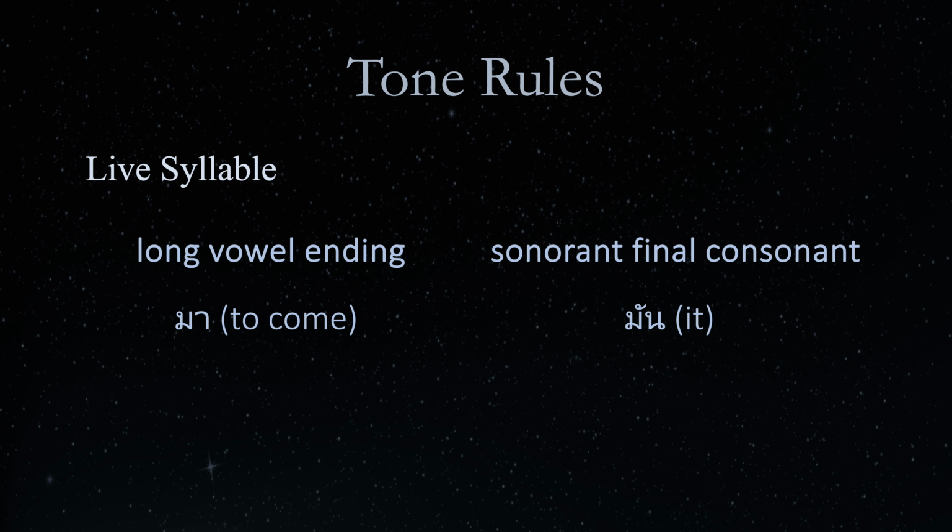So theoretically, we can say ma or man. Doing the same with a dead syllable will distort its sound. We will discuss the dead syllables in an upcoming video.